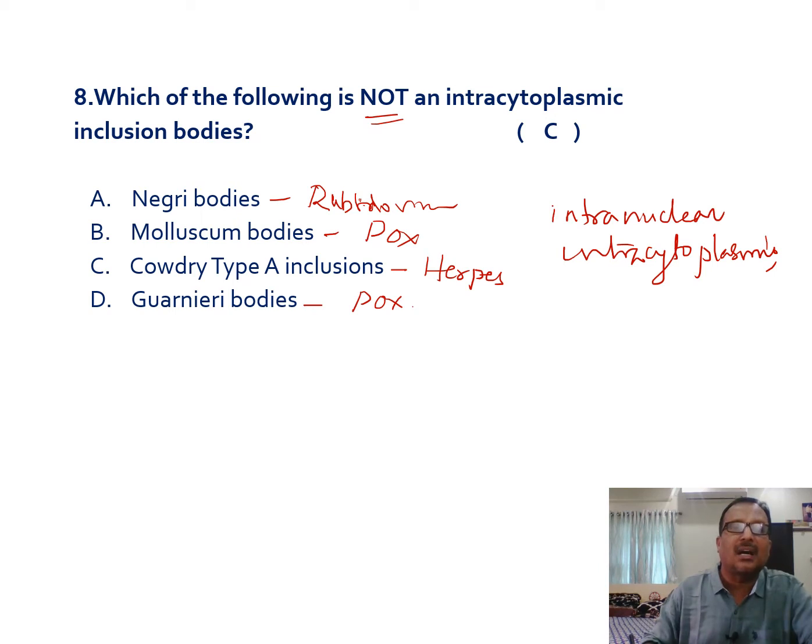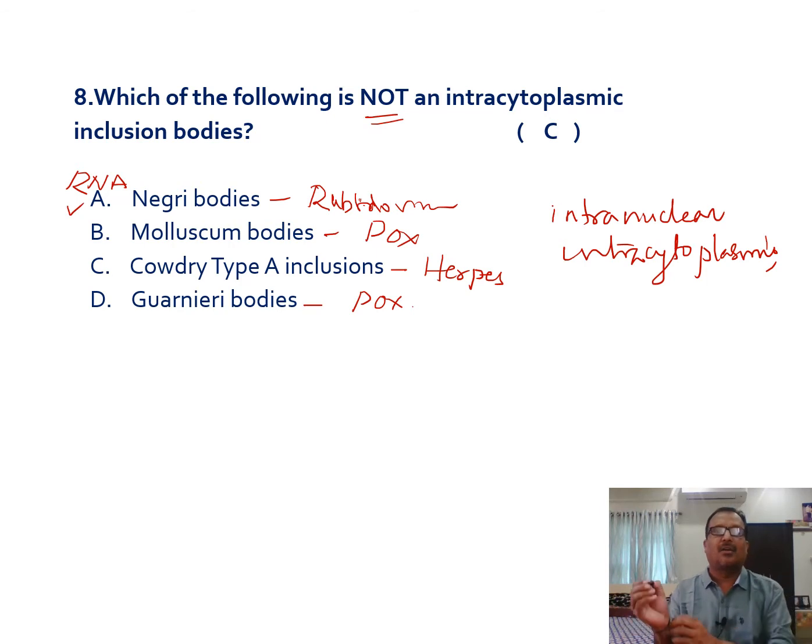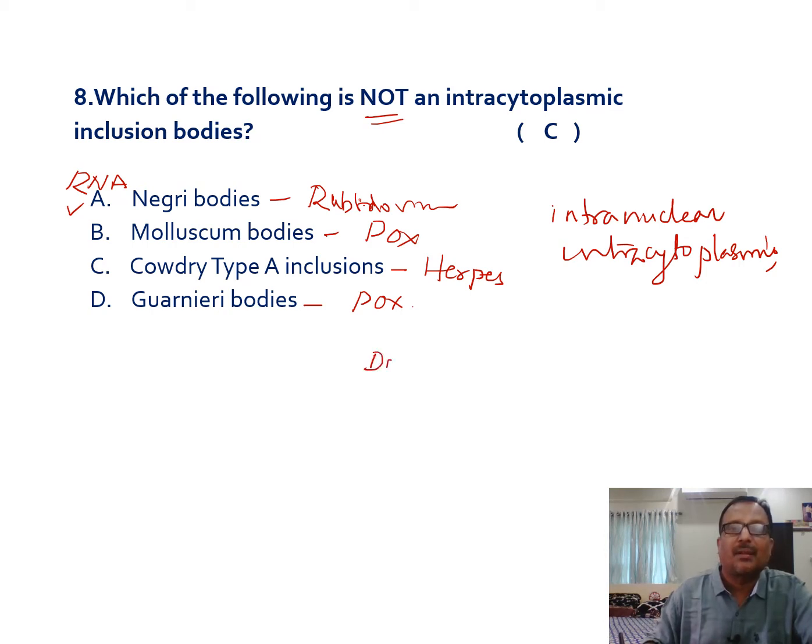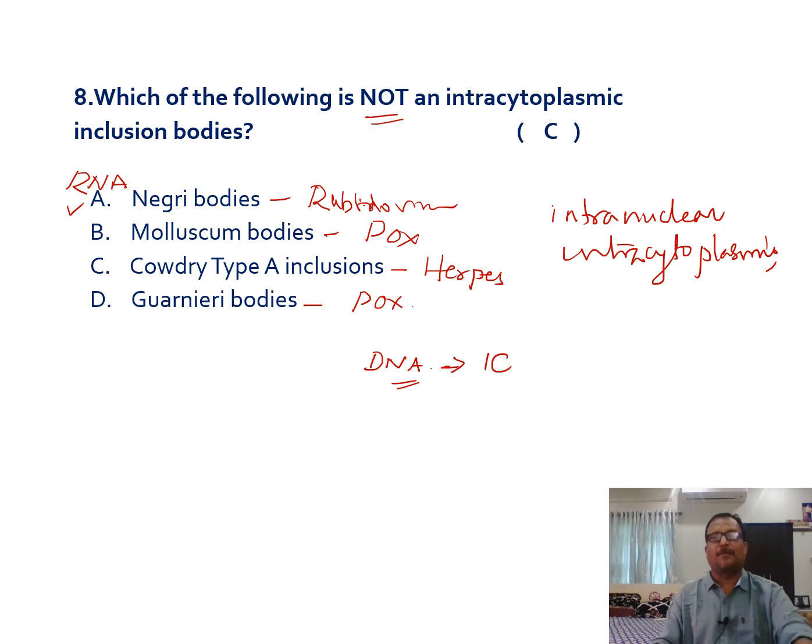Since rabies is an RNA virus, naturally the Negri bodies are seen intracytoplasmically. But the pox virus is a DNA virus. Pox is a DNA virus. Still, the pox viruses produce the inclusion bodies intracytoplasmically. So this is an exception among the viruses and their inclusion bodies. In the case of pox viruses, molluscum bodies and Guarnieri bodies are produced intracytoplasmically rather than intranuclearly.